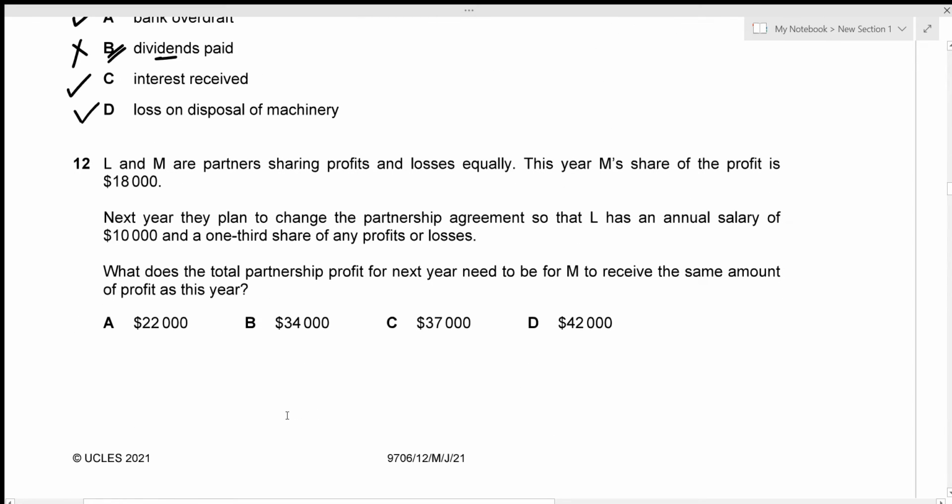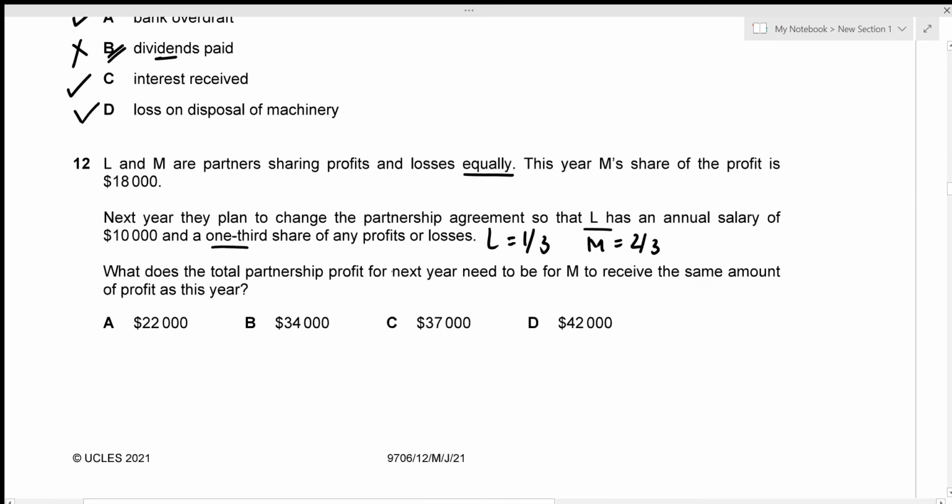Okay, question number 12. We have partners L and M who are sharing profits and losses equally. M's share of profit is 18,000. Since they are sharing profit and losses equally, L's share of profit is also 18,000. Next year, they plan to change the partnership agreement so that L has an annual salary of 10,000 and a 1/3 share of the profits or losses. So if L is getting 1/3, then M will be getting 2/3 of the profit or loss.